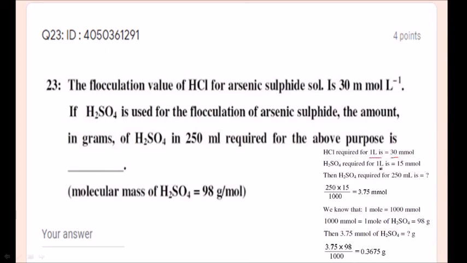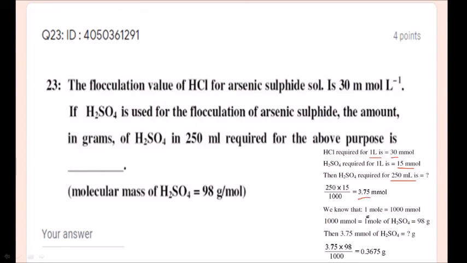Sulfuric acid required for 1 liter is 15 millimoles. Then sulfuric acid required for 250 ml is 250 into 15 by 1000, which is 3.75 millimoles.